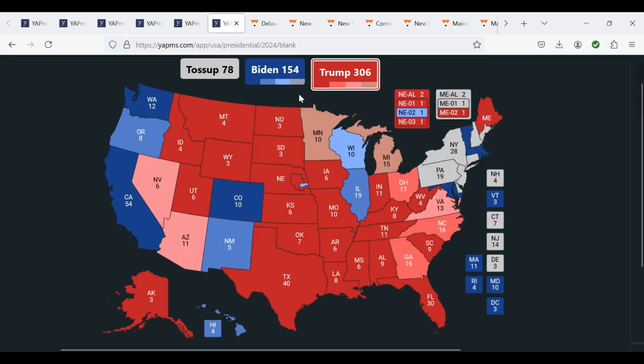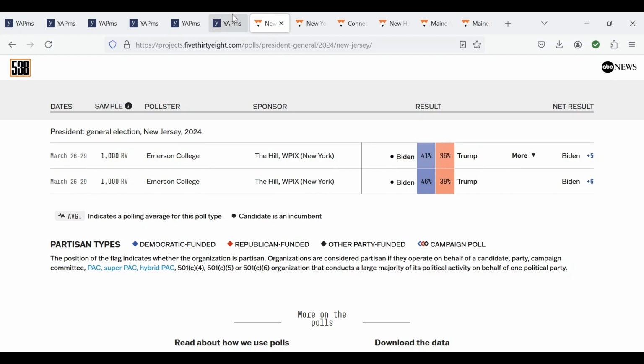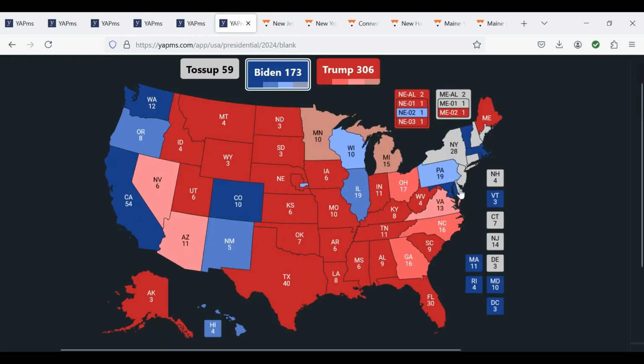lean Biden. Just like in my previous polling error video, we will use the Kennedy poll for Delaware as it is the only polling data to come out of the state. If we take Biden's margin of victory over Kennedy and add Kennedy's margin of victory over Trump, we get a Biden lead of 10 points. If we apply the polling error, it drops to a 2-point lead, making Delaware lean Biden.